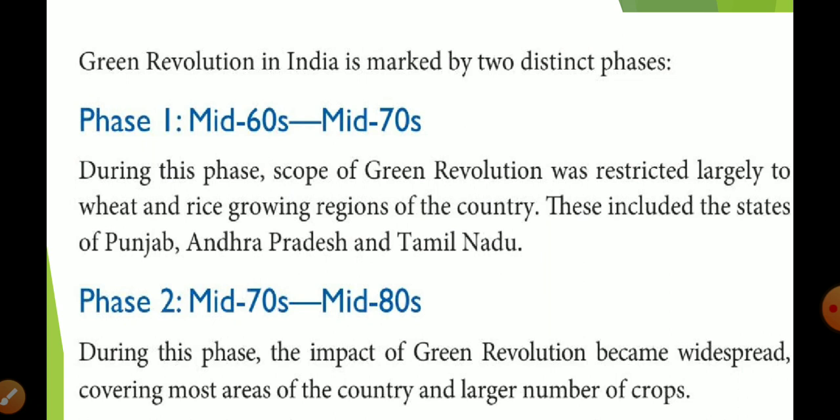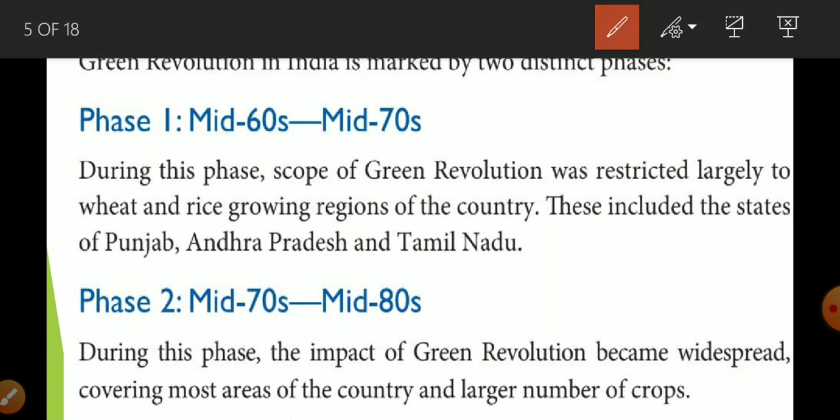Okay, in the first phase it was only introduced in richer states. So it was introduced only in Punjab, Andhra Pradesh and Tamil Nadu. So these are rich growing regions. Okay, why are they rich growing regions? Because the farmers are big farmers. They have large land holdings, and they also have money to invest.